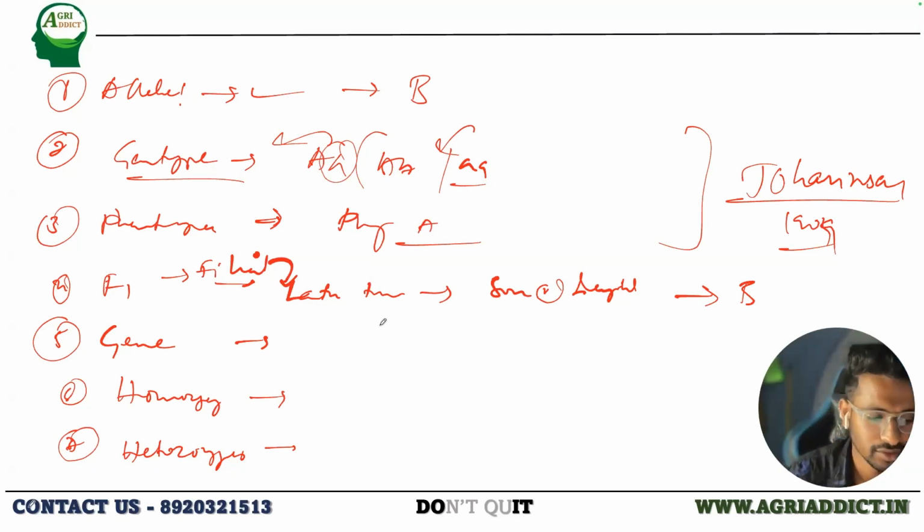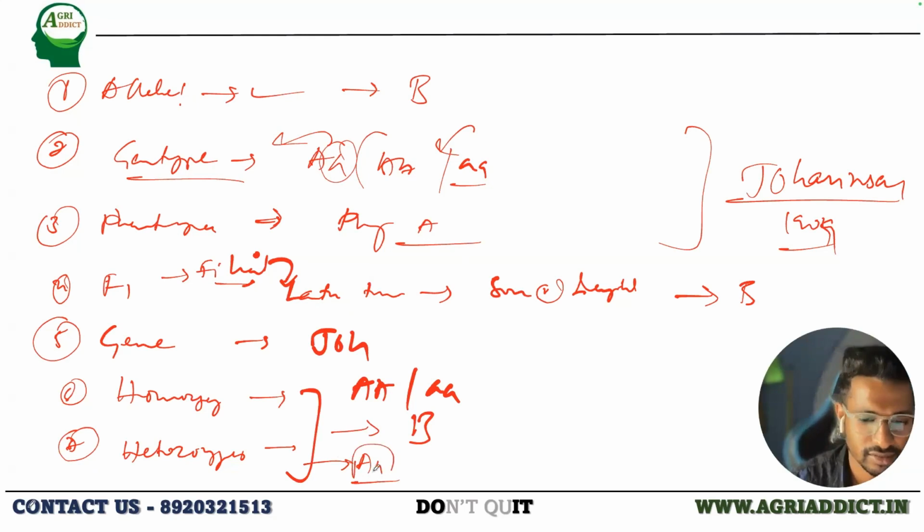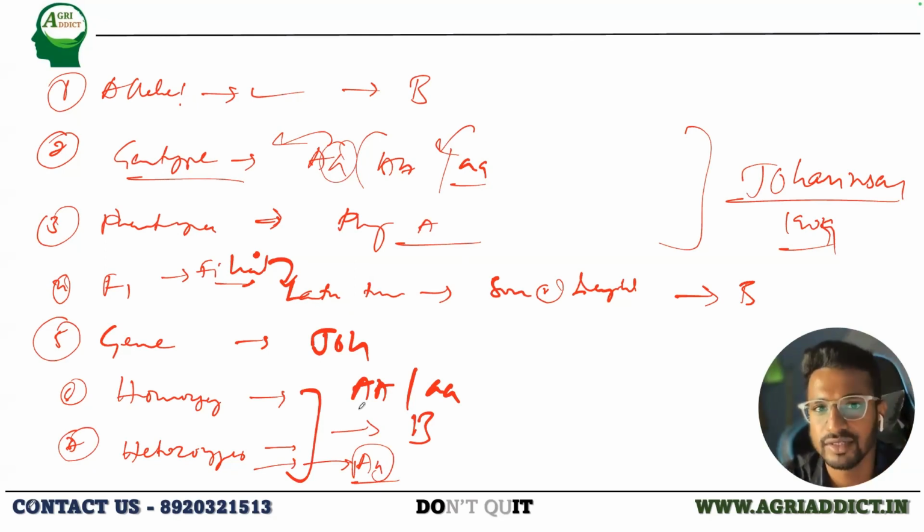Fine, good. So gene is nothing but the basic unit of inheritance. It was again given by Johnson. And homozygous and heterozygous were also given by Bateson. The homozygous is nothing but two identical alleles, for example, capital A, capital A or small a, small a. Heterozygous is nothing but different alleles of a particular gene. So these are the important terms that you should remember along with the scientists. I hope there would be no confusion from now on, right?